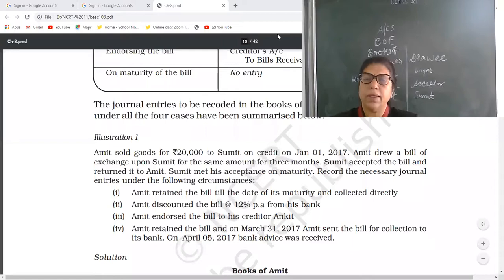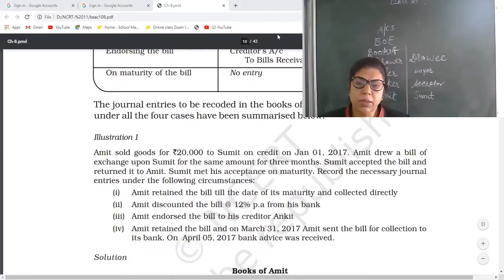Okay, and there are 4 payment mechanisms: keep till maturity, discounted, endorsed, transfer to a third person, and BSC. BSC means bill sent for collection. Okay, now see, first case.